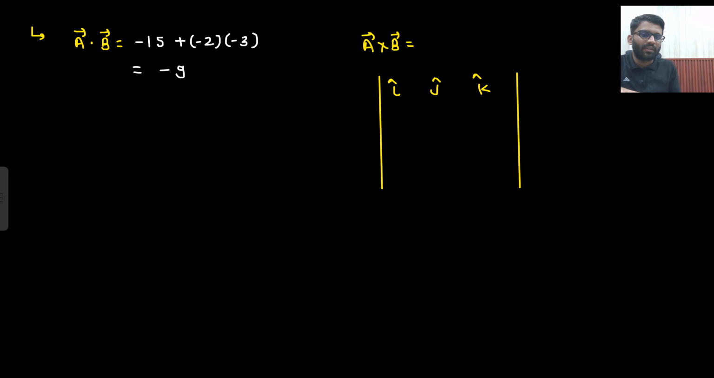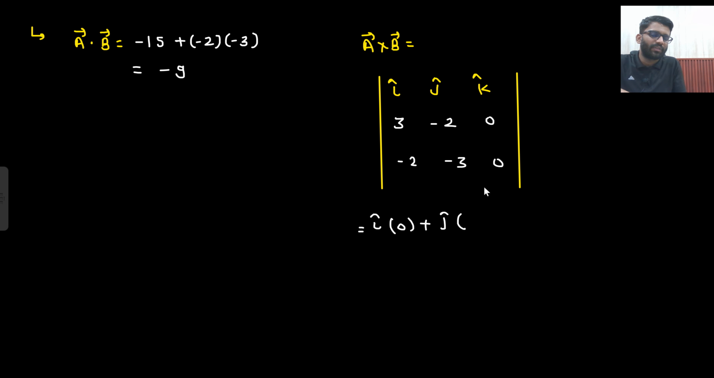What about A cross B? For A cross B, I will write i, j, k, then 3, minus 2, 0, and here minus 5, minus 3, 0, because the k component is not even there. So in i cap what am I going to get? This row is gone, so minus 2 into 0, minus 3 into 0, 0 only. Plus j cap, what am I going to get? 0 into minus 2, 0, 3 into 0, 0. Plus k cap, what am I going to get? 3 into minus 3, minus 9, minus 2 into minus 5, plus 10. So A cross B is minus 19 k cap.